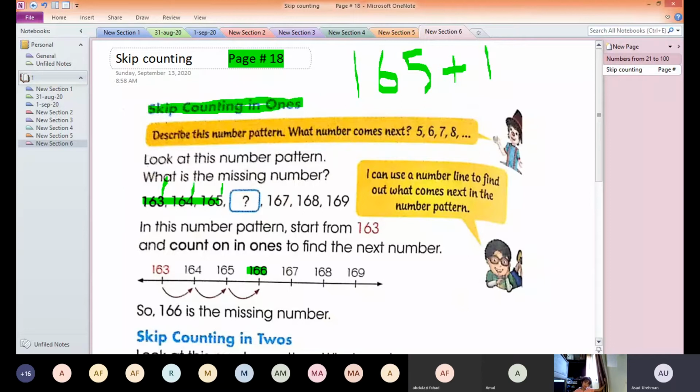This means the counting skips only ones. The pattern starts from 163 and counts on in ones, so we add 1 to find the next number.